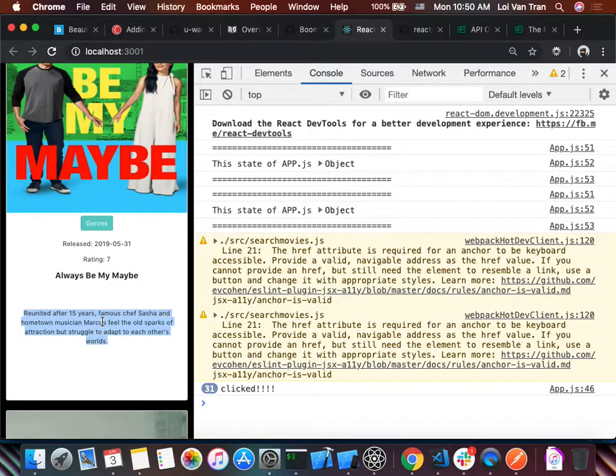I don't think we should click on the card, because maybe when we click on the photo, we should see a larger photo. When we click on a button that says trailer, then we should see the trailer.